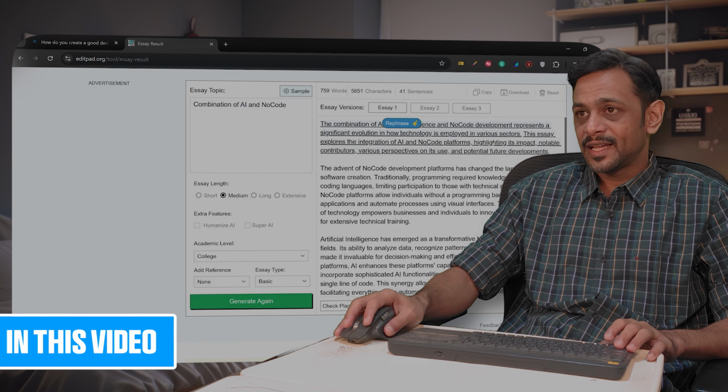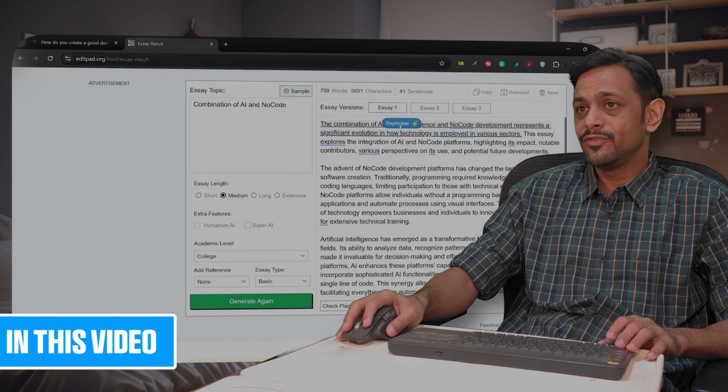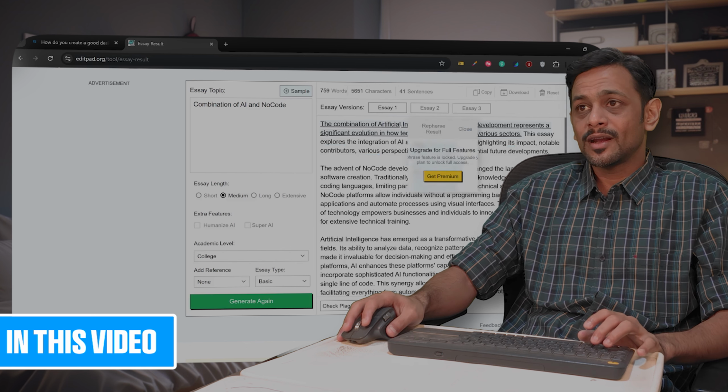Actually, you can check this particular sentence, right? And when you click on that, it will give you the option to rephrase it. If you don't like how it is phrased, you can click on rephrase and it will